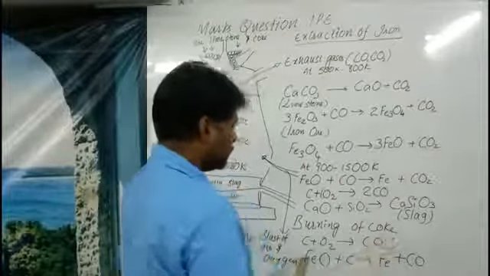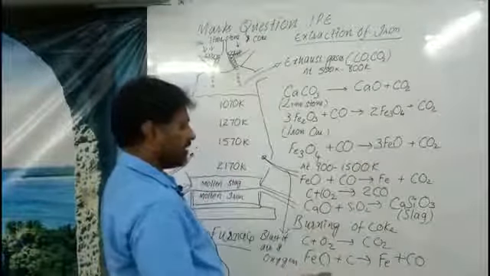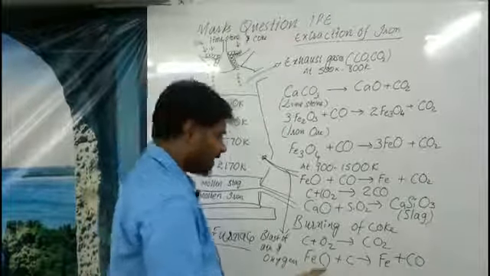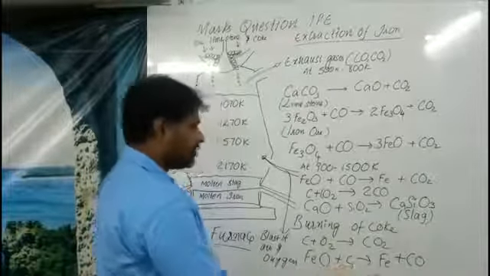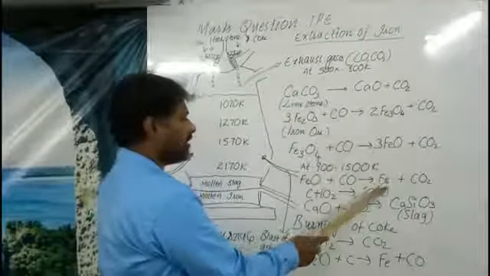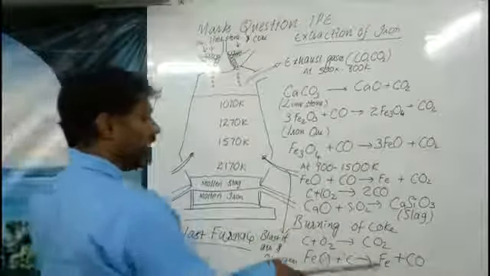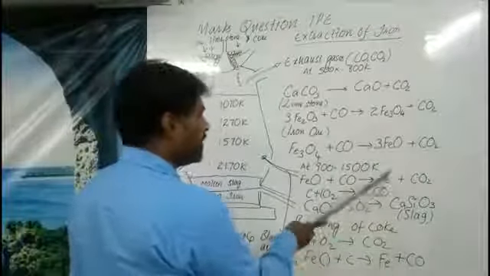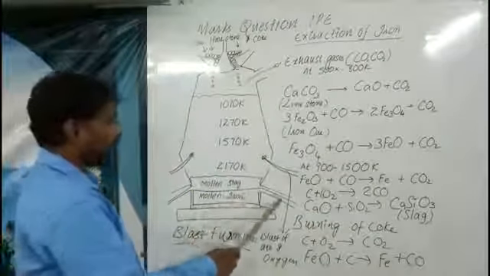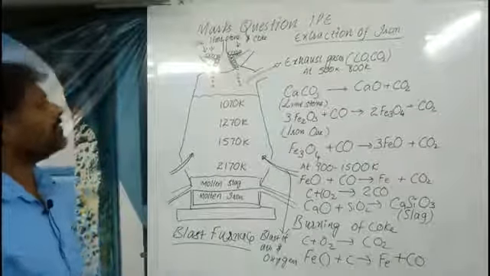Okay. So once again, the iron oxide, there is another equation related to that: FeO plus C. How many oxygen atoms are there? One oxygen atom combines with one carbon atom to give carbon monoxide, and iron we have got. In two equations, we have got iron. So this is the best process in which, in two different types of equations, we are getting the iron. The molten iron we have got here will be removed from time to time. This is a method of extraction of iron.